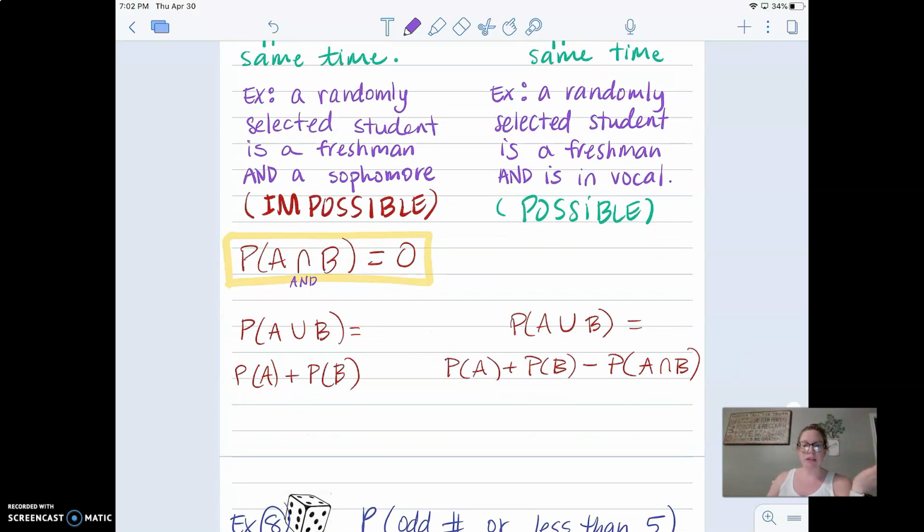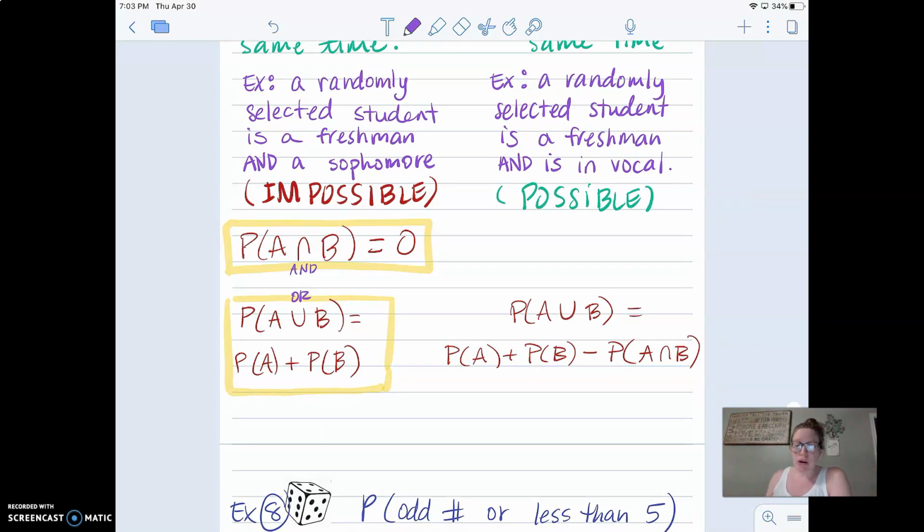What if I want the probability of this or this? Okay, so the probability that I'm going to select a student who is a freshman or a sophomore. Could be one or the other. So to get that probability, you just take the probability of the first event and add it to the probability of the second event. So the probability of A union B for mutually exclusive events, remember union means or, is the probability of A plus the probability of B. Okay, we will do examples, hold on.